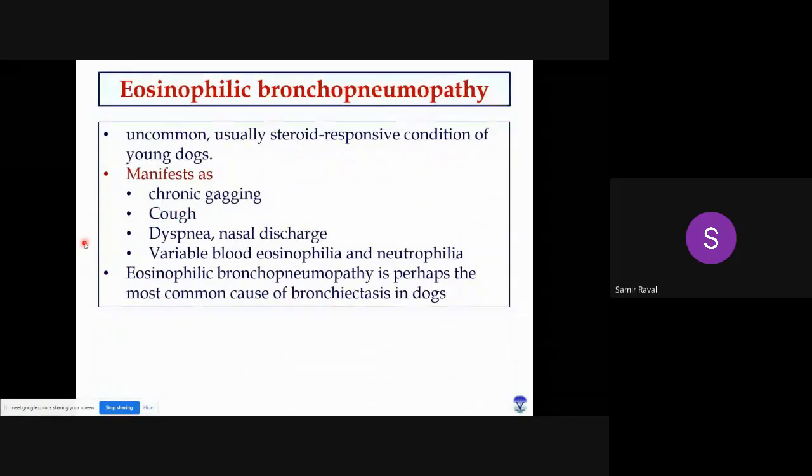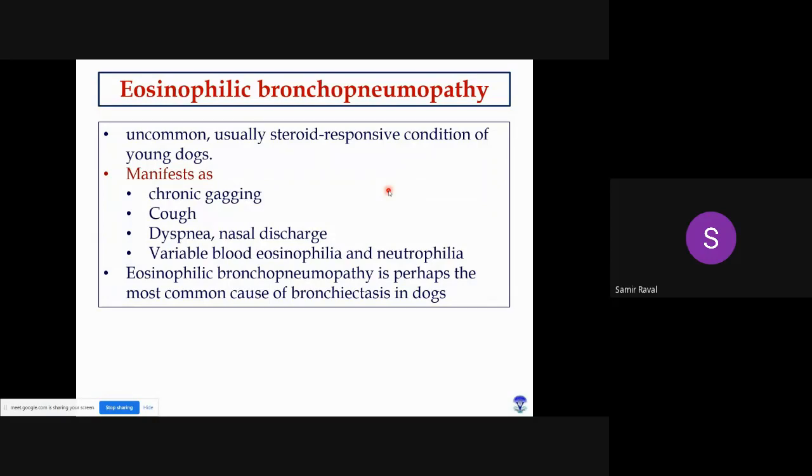Okay, the next condition is eosinophilic bronchopneumopathy. The name itself indicates this is related to bronchi as well as alveoli, and the main infiltrating cells are eosinophils, or the culprits are eosinophils, right? So eosinophilic bronchopneumopathy is an uncommon, steroid responsive condition of young dogs.